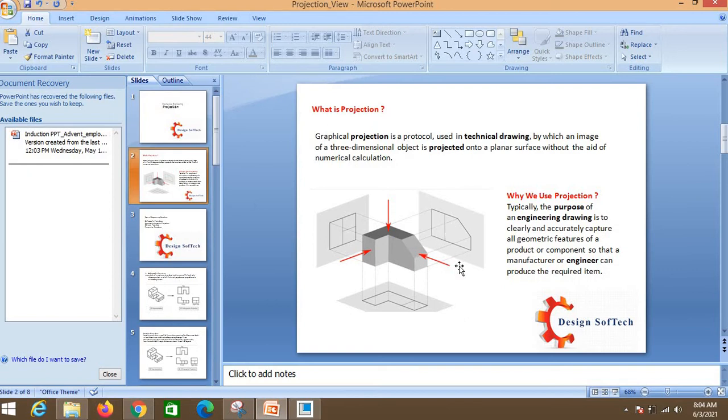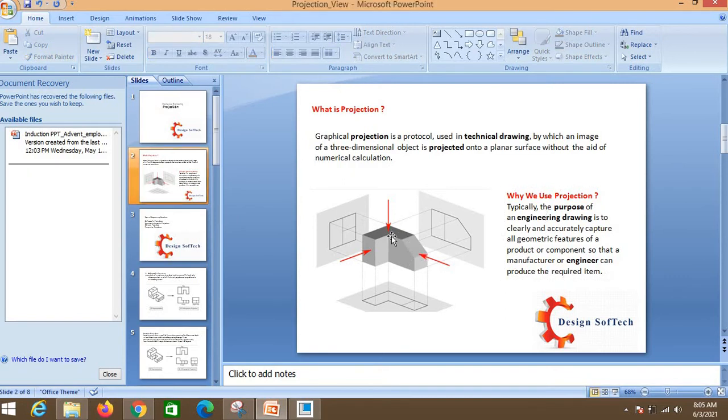So by viewing these three views, we can imagine this shape, okay. This is the front side, this is the top side, this bottom one is a top side view, and this is, we can say, the right hand side view, okay. So a skilled person or a skilled worker can just visualize these views, okay. It is seen from the front side, it is from the top side, so he can imagine this shape and the dimensions put on these views. So ultimately, by putting the exact dimensions on these views, we are getting this 3D view. That is why we are using a projection.